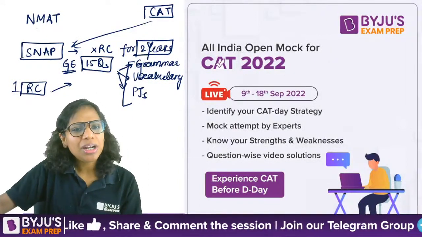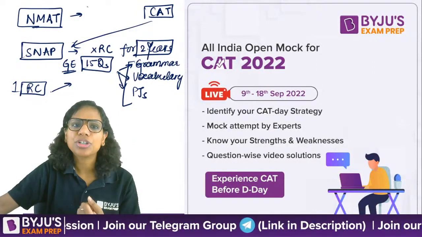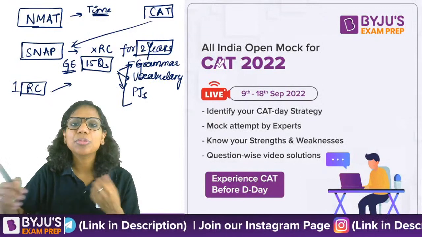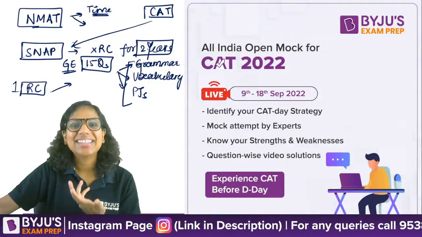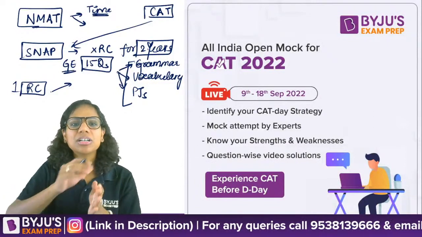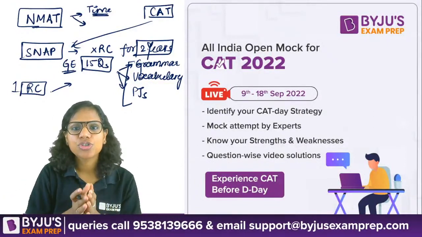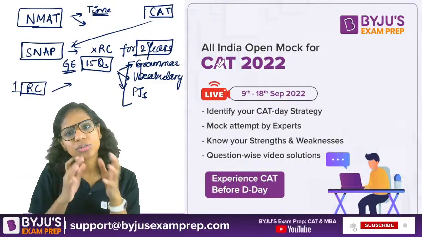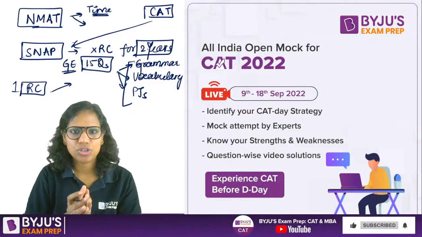NMAT RC passages, in NMAT actually the main constraint is that of time. Because of this time constraint and because you do not know when you will encounter an RC passage in the adaptive test, there is some uncertainty around this. Last year, fortunately, RC passages came for a lot of students towards the end. So they attempted their vocabulary and grammar first, and then RC passages came.